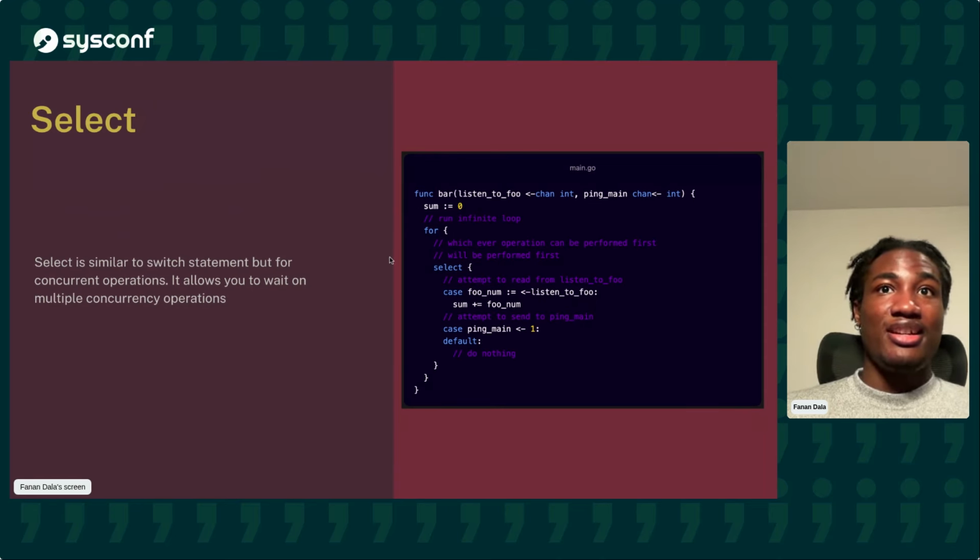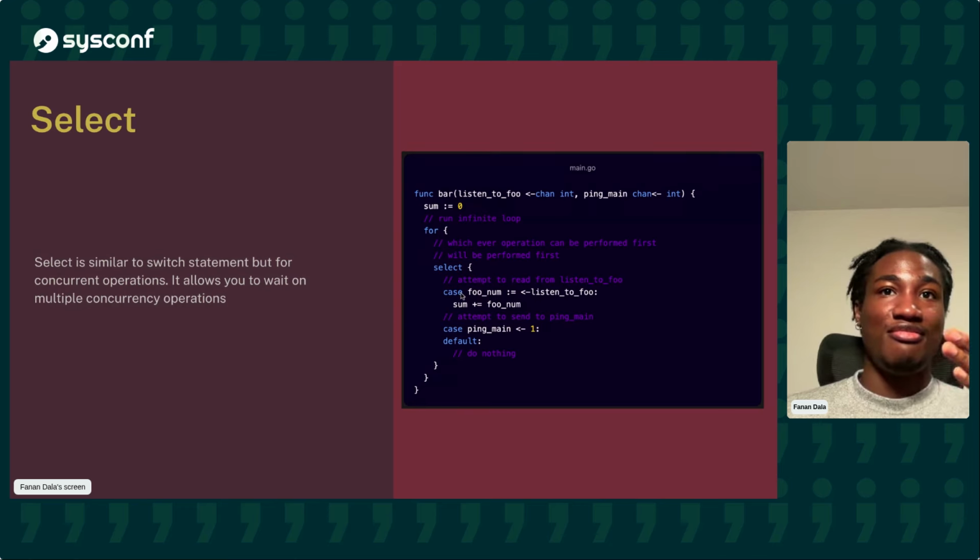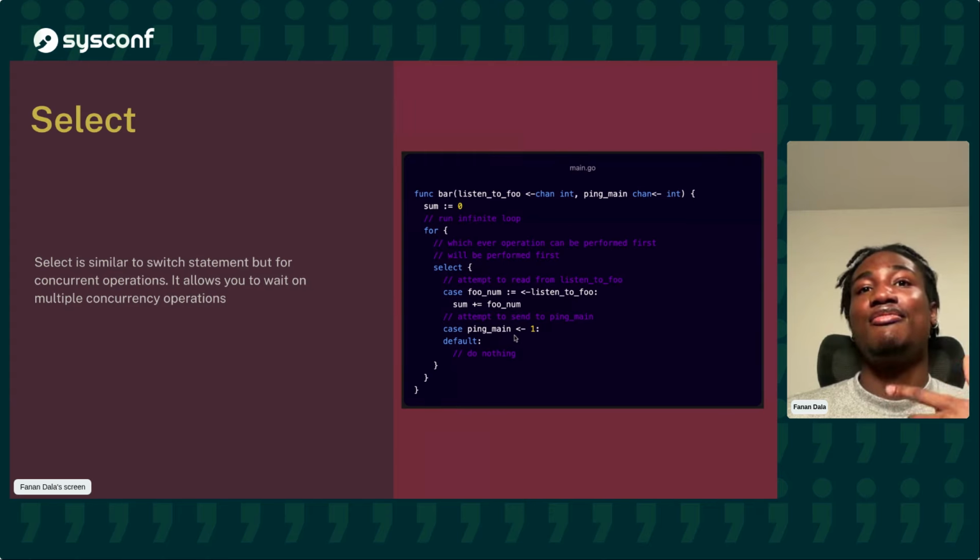Great, and then we have select. Now, a select statement is simply a switch statement that allows us to choose between two concurrent operations. So here we're saying if we can read from this channel, read. If we can write to this channel, write. Whichever one is ready first, the select statement will pick that and execute. So that's just what select is.